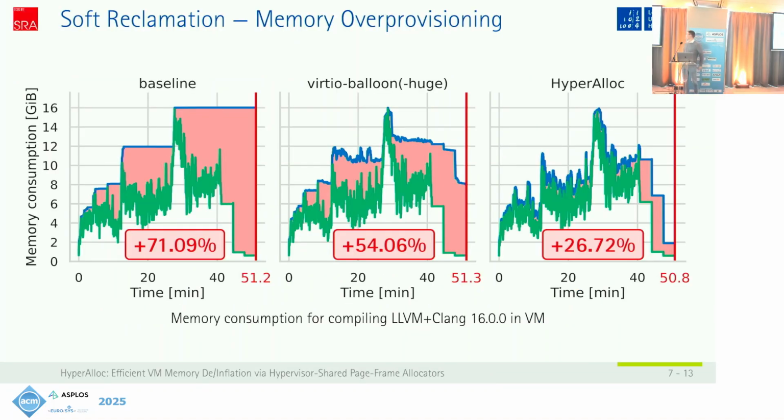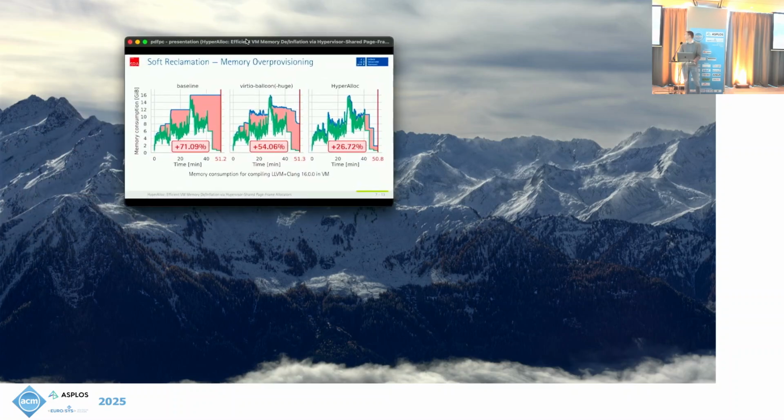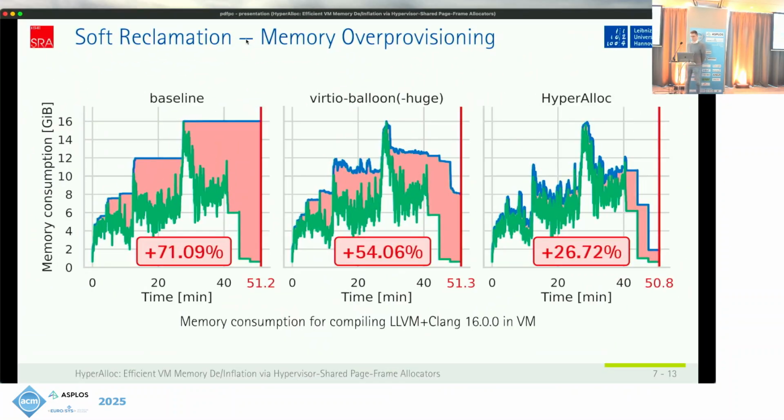For over provisioning, the baseline uses about 70%. VirtIO Balloon reduces this to 50%, and our mechanism reduces over provisioning to about 26%. And all of this while not increasing the runtime of the internal benchmark. In fact, we are about half a minute faster than even the baseline. This is because the LLFree allocator has a better multi-core performance.